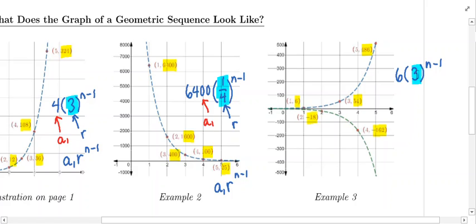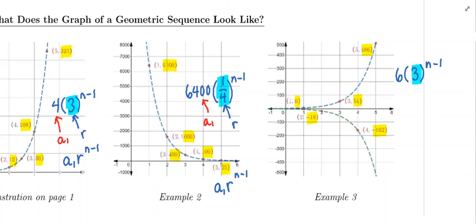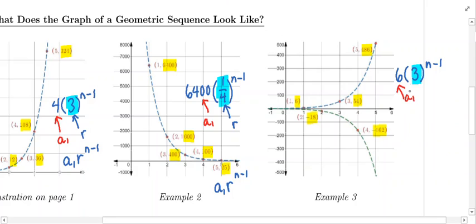I know when we actually did the problem, r was equal to negative 3, but to fit this curve, I need to make it positive 3. And a1 is the first term. If you just do a reflection about the x-axis, you will get the curve below the x-axis. If you remember your transformation rules from algebra, all you have to do to reflect a curve about the x-axis is put a negative sign out front. So this curve below the x-axis has the equation negative 6 times 3 raised to the n minus 1 power.